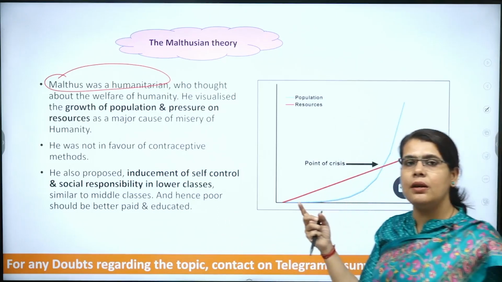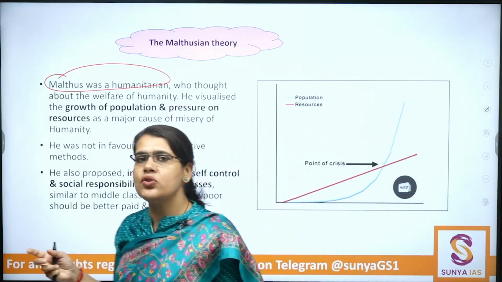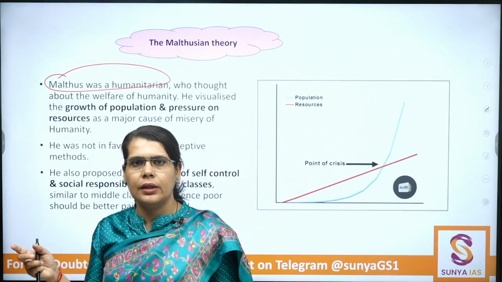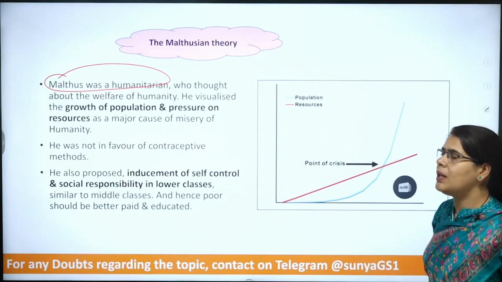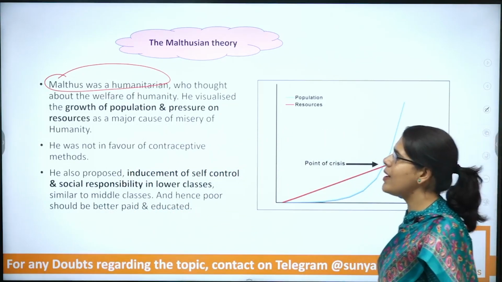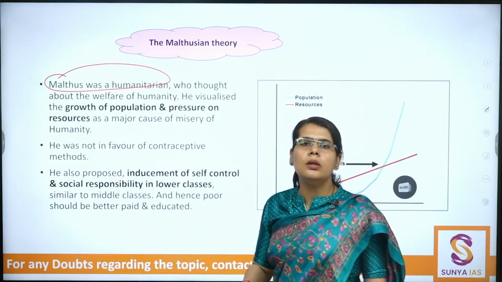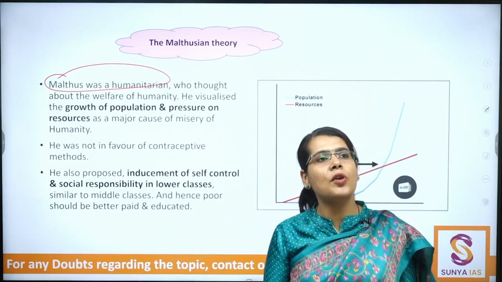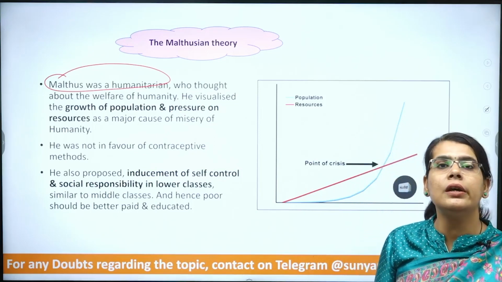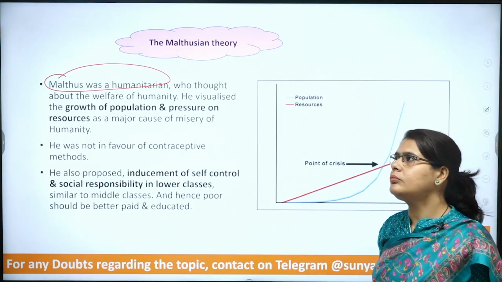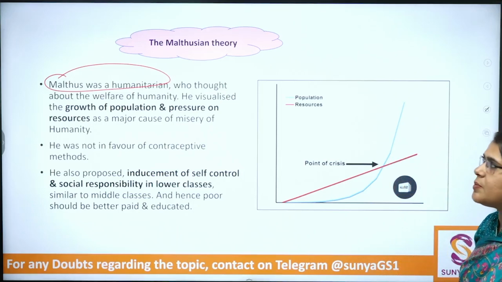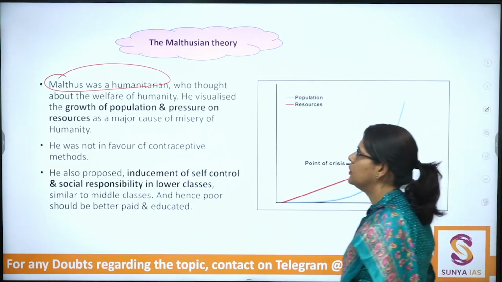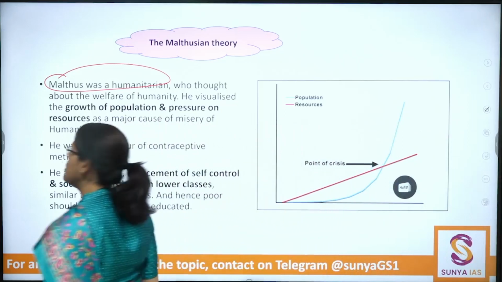But when we are comparing Marx and Malthusian ideas, then Marx remains more humanitarian. So just write down one point. Malthus is a humanitarian who talked about the population growth from the perspective of welfare of the humanity. And hence, the population growth must be checked.